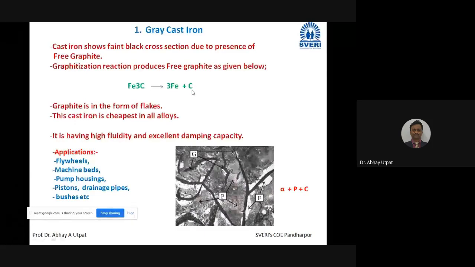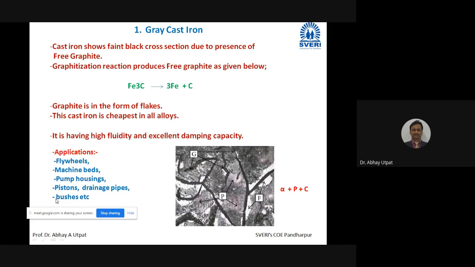It is written here. Graphite is in the form of flakes. Now, what is the meaning of flake? Flake means curved leaves. You have seen crumpled leaves, like fully dried crumpled leaves of a tree, that is called flake shape. So curved leaves you can say. So that graphite is in the form of curved leaves. That is called a flake.